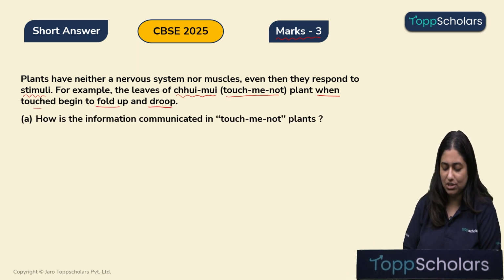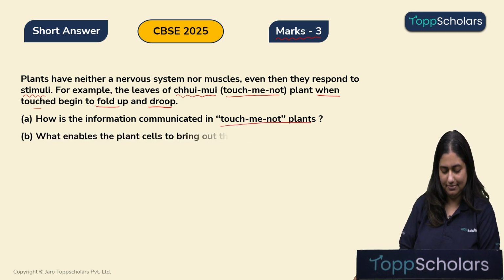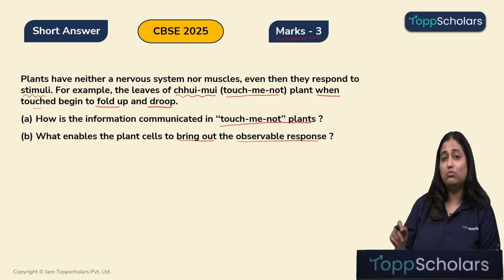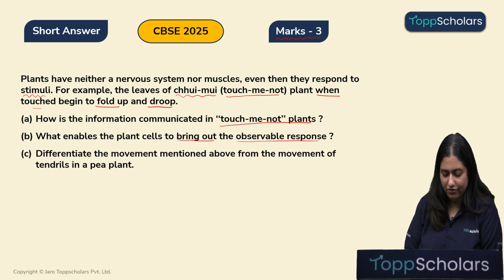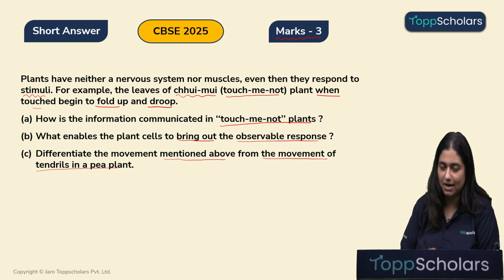How is this information communicated in the touch me not plant? Next, what enables the plant cell to bring out such observable response or movement to the stimulus? Next question, differentiate the movement mentioned above from the movement of the tendrils in a pea plant.